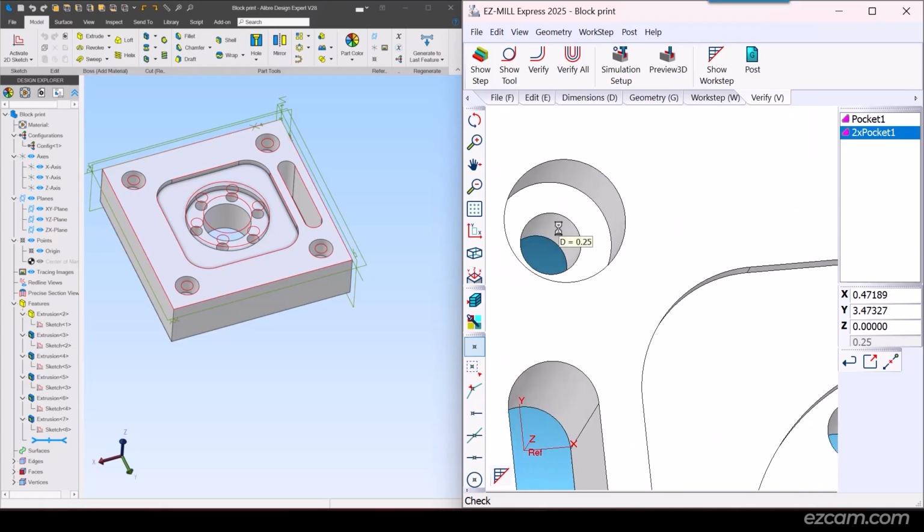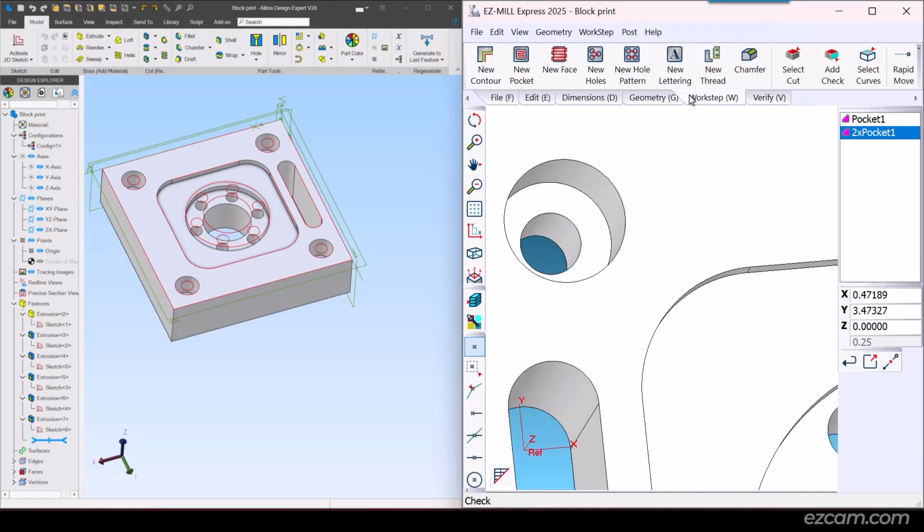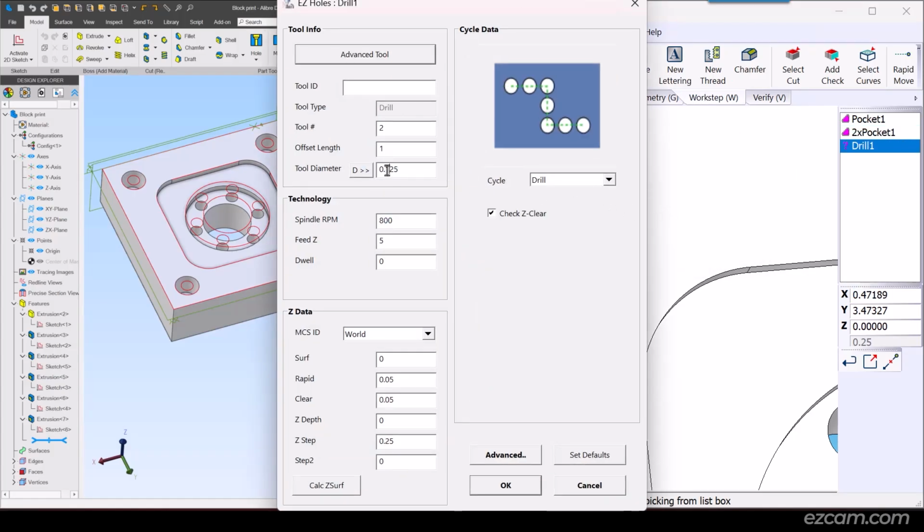Double click on the hole to get the drill diameter. That value is copied to the clipboard. Use the paste button to populate the dialog.